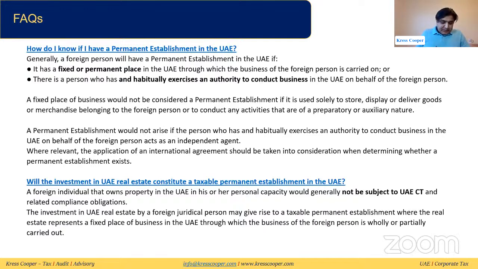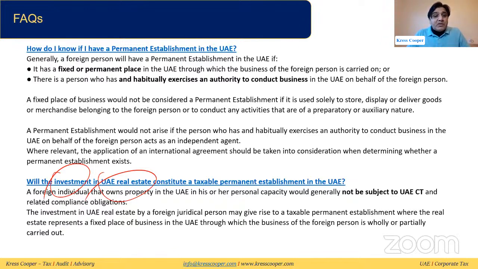Investment in the real estate of a non-resident person. The non-resident person has an investment in the real estate. Will it be considered that the non-resident person has a PE in the UAE? Not at all. The reason is that when someone is making an investment in real estate, it doesn't fall under the definition of business. Once it doesn't fall under the definition of business, it will not be assumed that the non-resident person has any PE in the UAE.